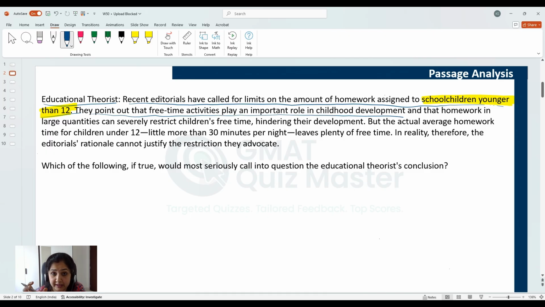Now, this is a statement that actually supports why they are asking for that limit. So, this may be a reason why they are asking for limit, that free time activities play an important role in childhood development. All right, let's read further. And that, so we have another reason here. Homework in large quantities can severely restrict children's free time, hindering their development.